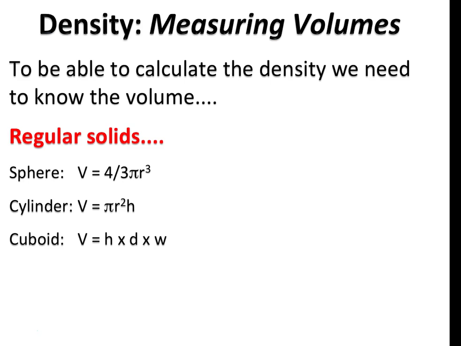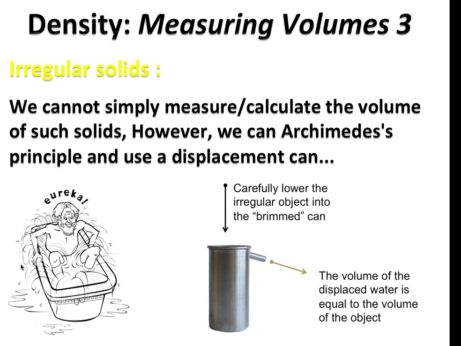Now, these are relatively simple equations to use, and the one thing that trips people up is that sometimes you are given the diameter of a sphere or a cylinder. You need to remember that diameter is 2 lots of the radius, so you'll need to convert to radius before you plug your radius into your equation. Slightly trickier are irregular solids. Now, these are solids where we can't simply measure or calculate the volume because they don't have standard dimensions.